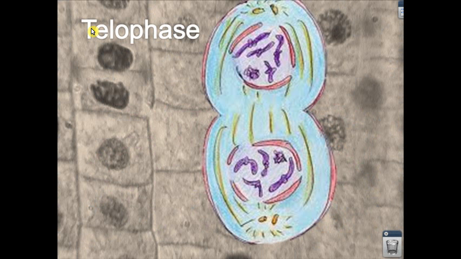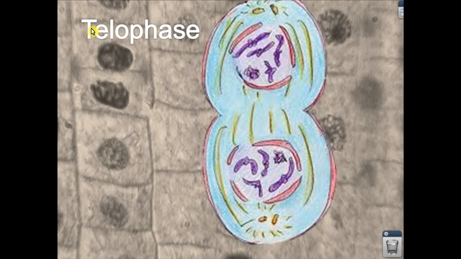And then you get to telophase, where the nuclear membrane starts to show back up. And then the fibers start to go away. And as you look at the edges of the cell, you're going to see that it starts to create this little furrow, this little area where the cell starts to split.